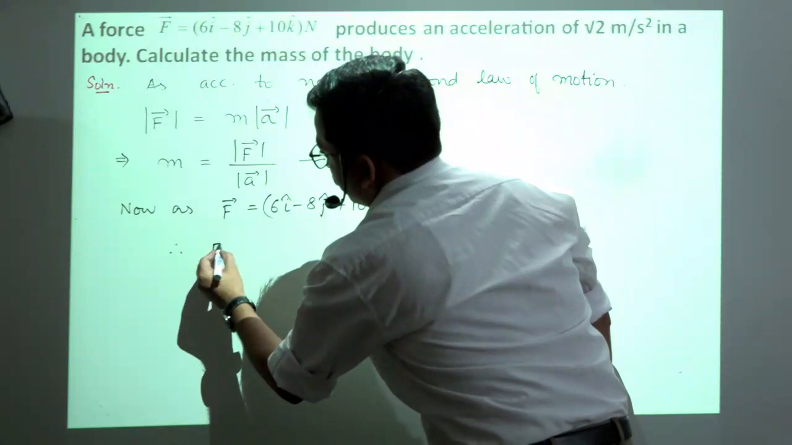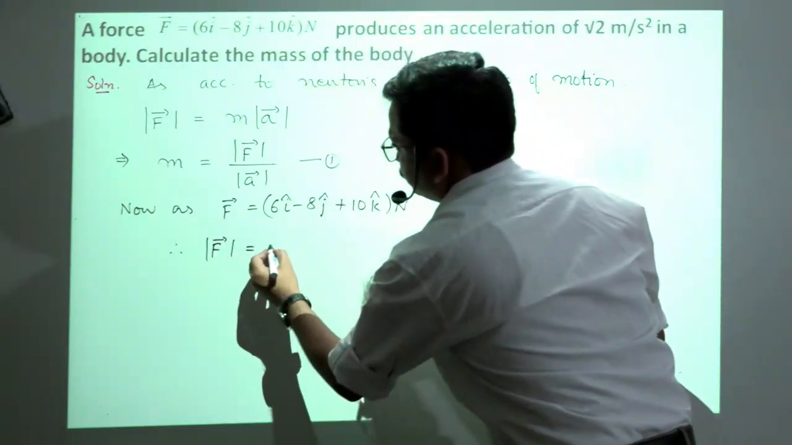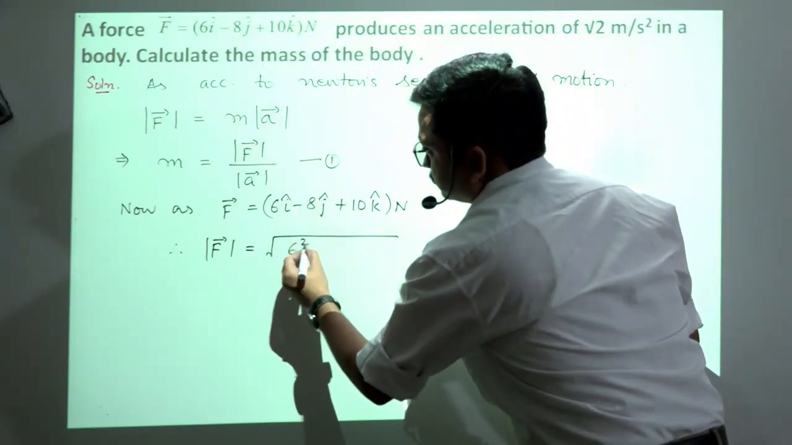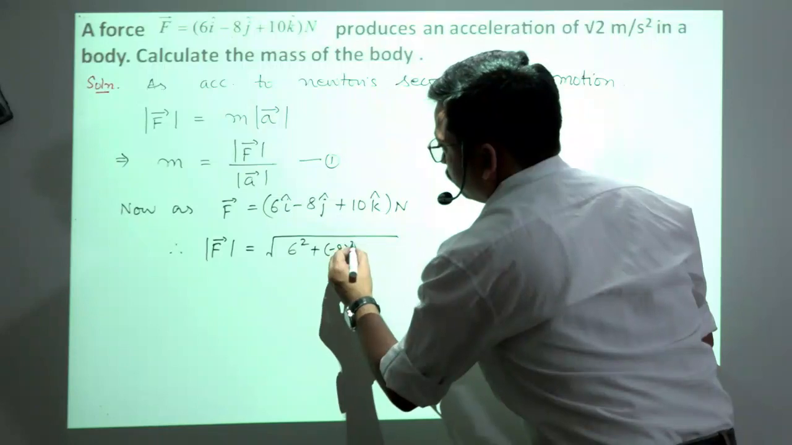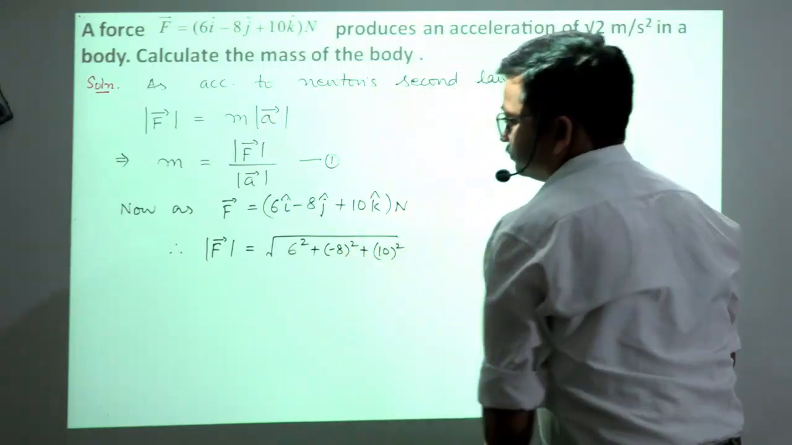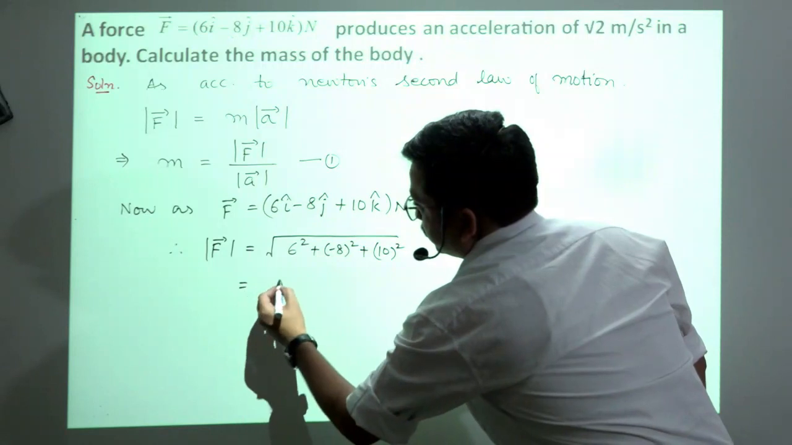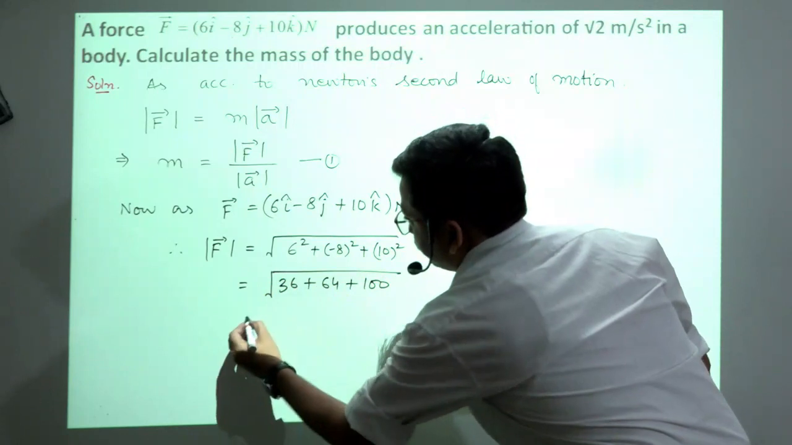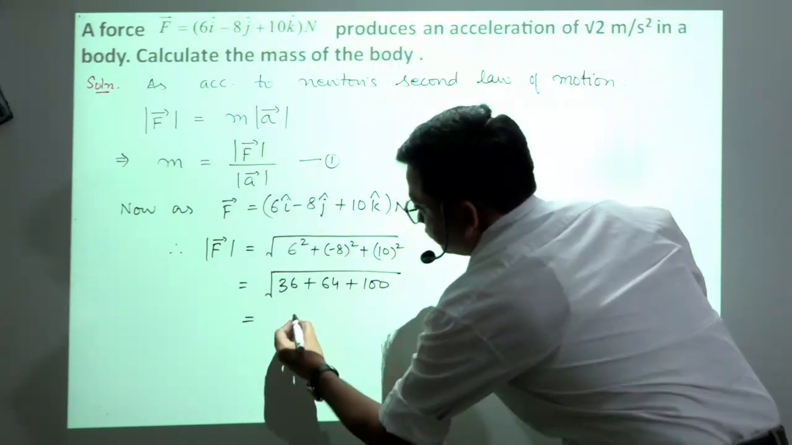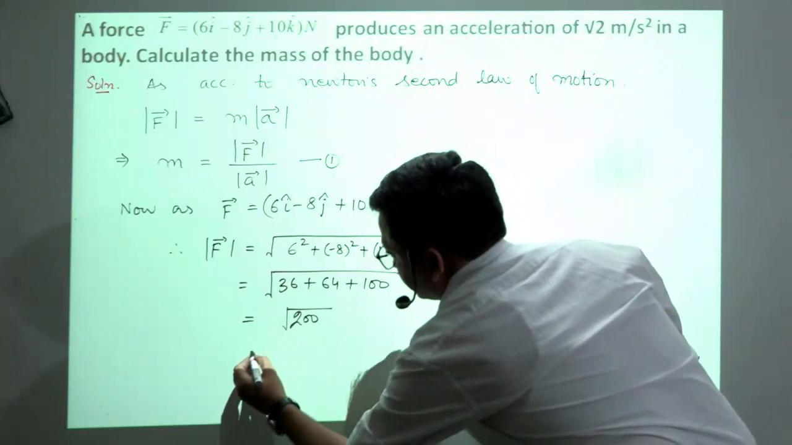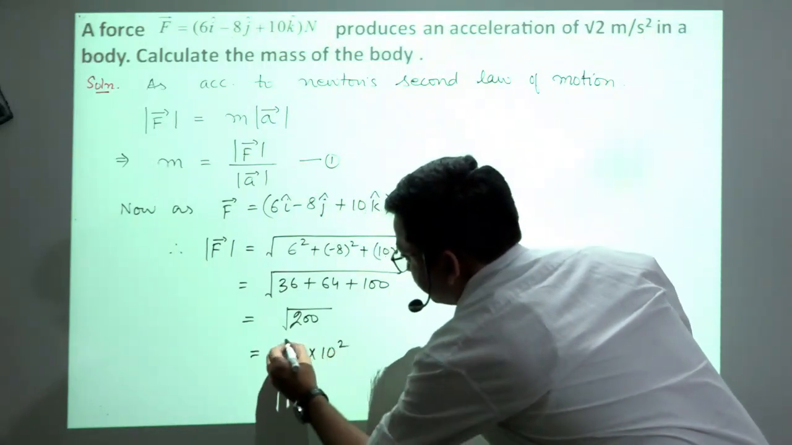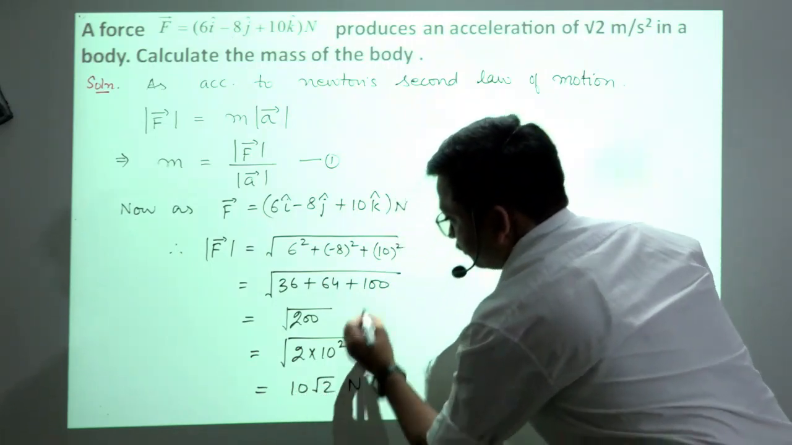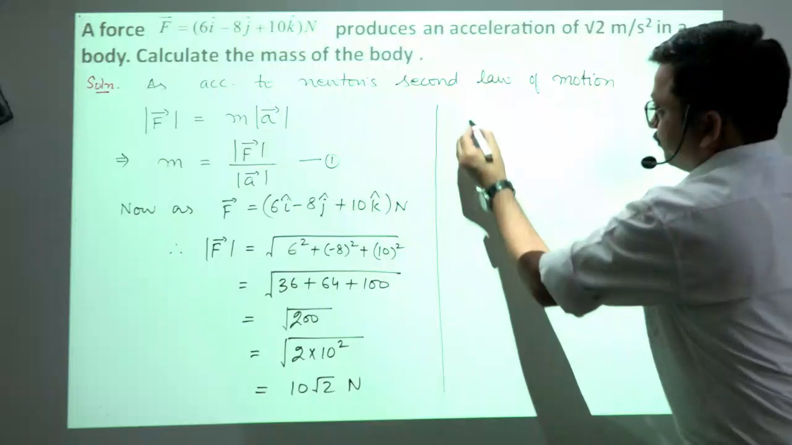So therefore mod of vector F will be equal to square root of 6 squared plus minus 8 whole squared plus 10 whole squared. This is how we will calculate. So it will be 36 plus 64 plus 100. So that will be equal to 100 plus 100, 200. That is 2 into 100, we can write 10 raised to power 2, and it will be 10 root 2 Newton. So therefore from equation 1